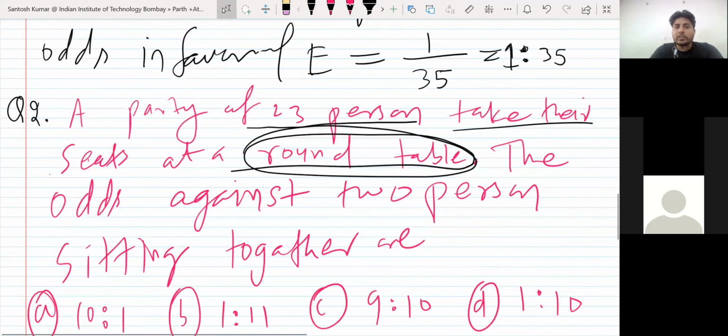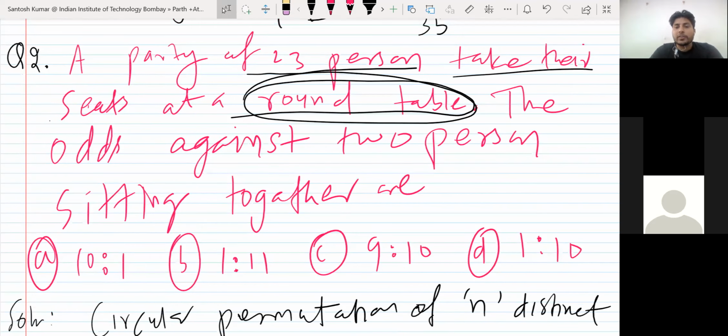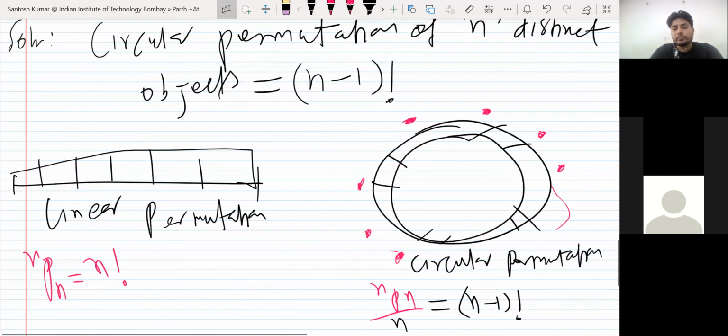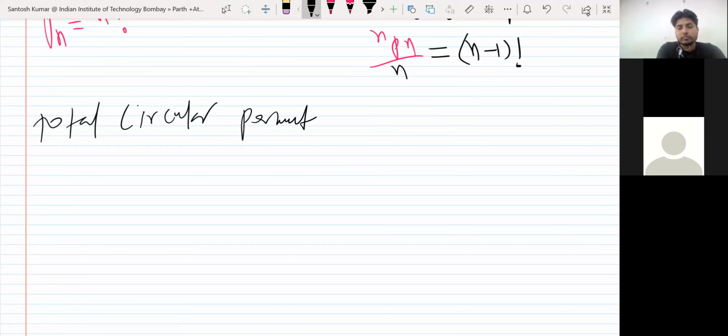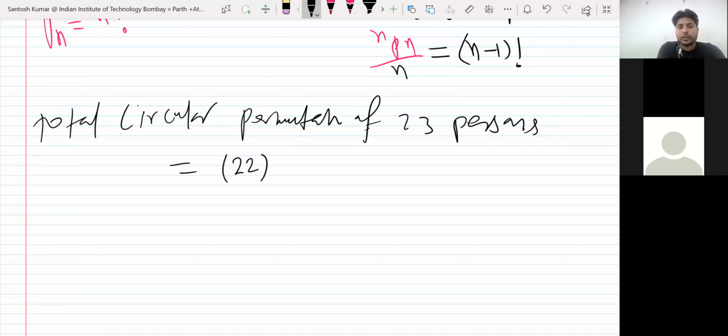Okay, so there are 23 persons. How many ways can you arrange them at a circular or round table? Total circular permutation of 23 persons. In the mathematical sense, a person is also an object. So 23 objects give 23 minus 1, that is 22 factorial. You don't need to find the value, as that will be too large a number. Total circular permutation of 23 persons is 22 factorial.